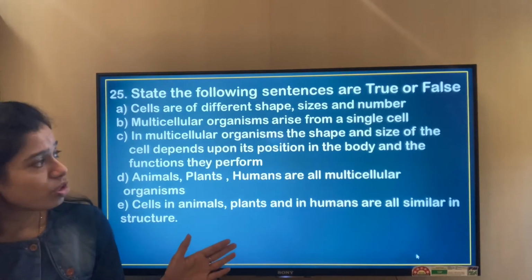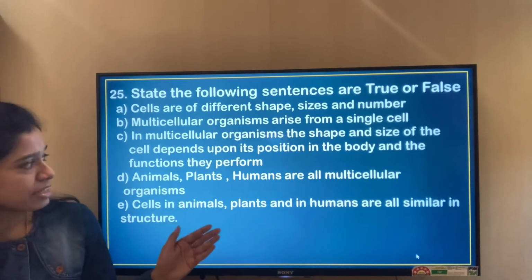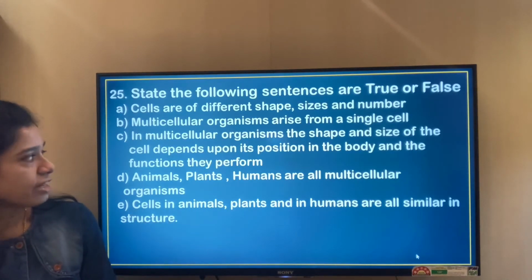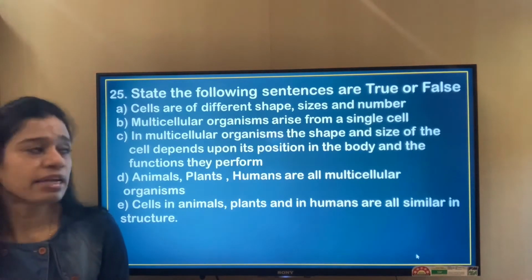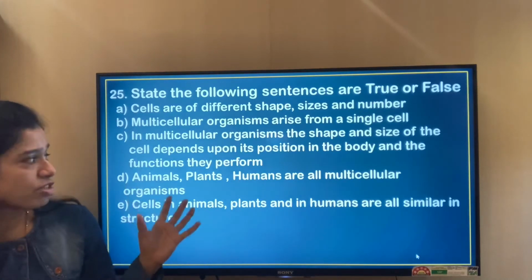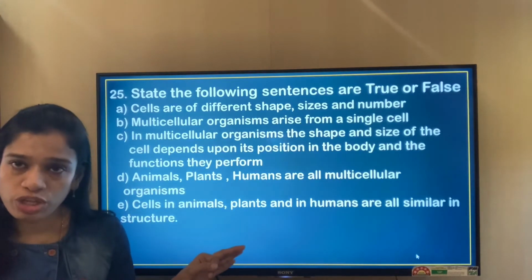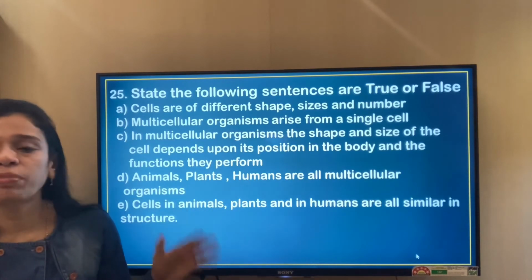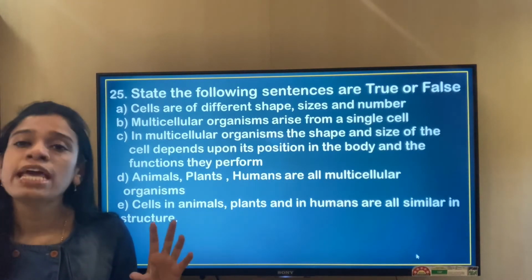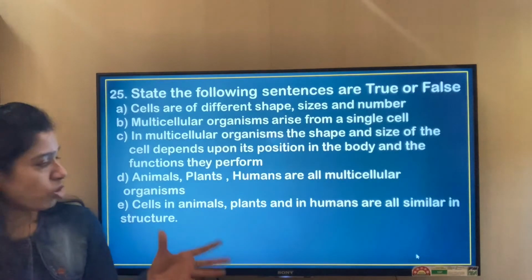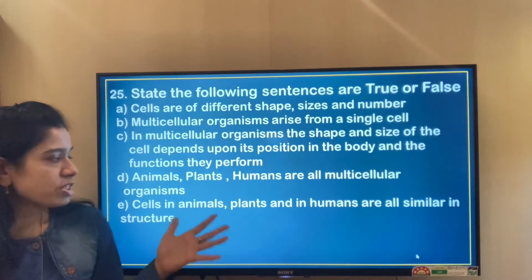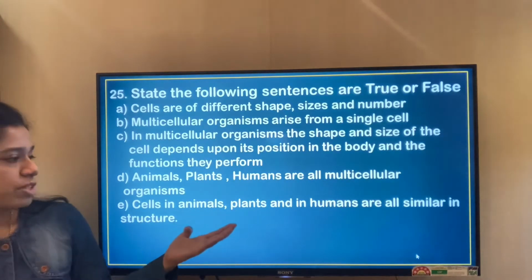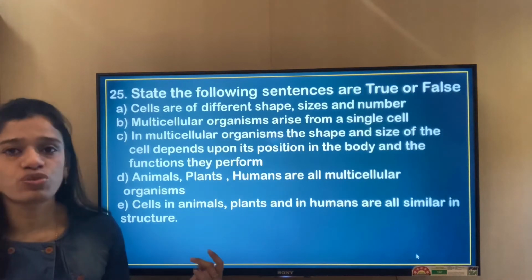In multicellular organisms, the shape and size of the cell depends upon its position in the body and the functions that they perform. That is also true. So based on the function and the positioning, the shape and size of the cells keep on changing. Animals, plants, humans are all multicellular organisms. That is also correct.